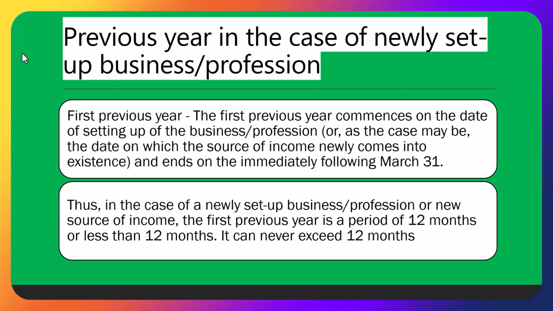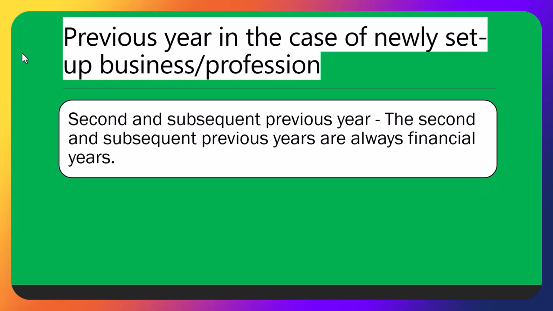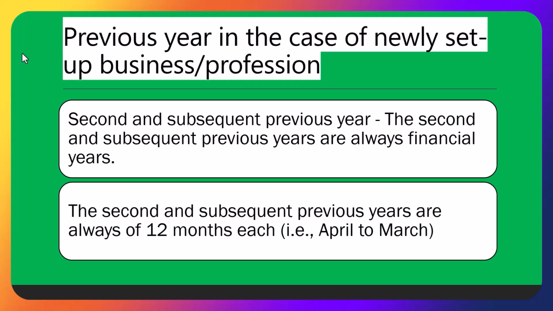So there is a concept called previous year and assessment year. Assessment year means the period starting from 1st of April and ending 31st March of the next year. Now, if you look at the assessment year 24-25, it already commenced on 1st April 2024, and ends on 31st of March 2025. So this was the assessment year.